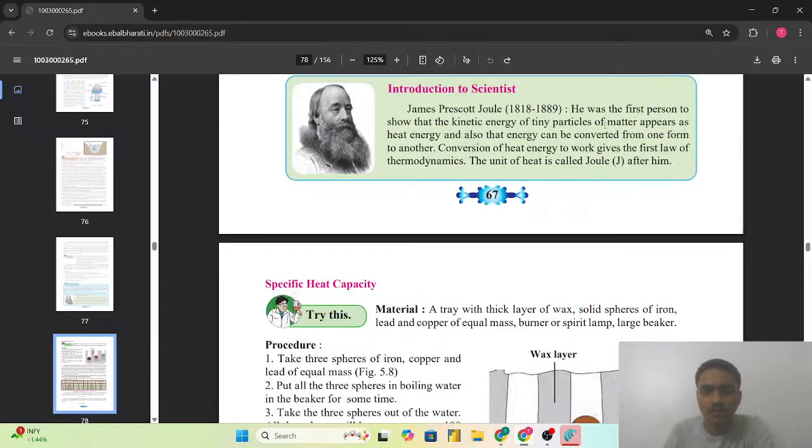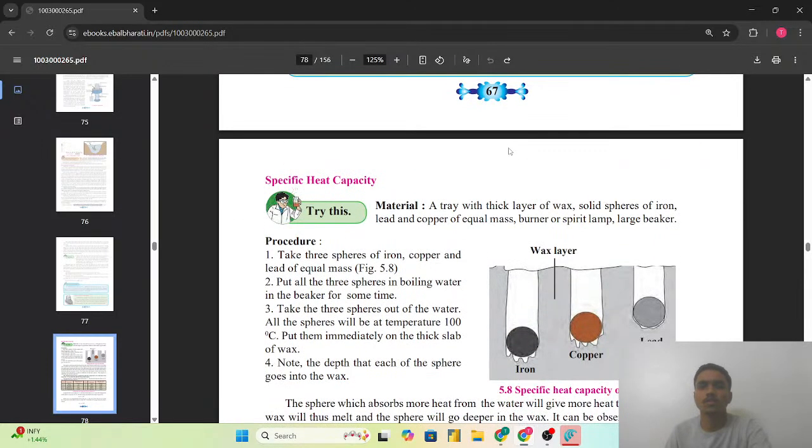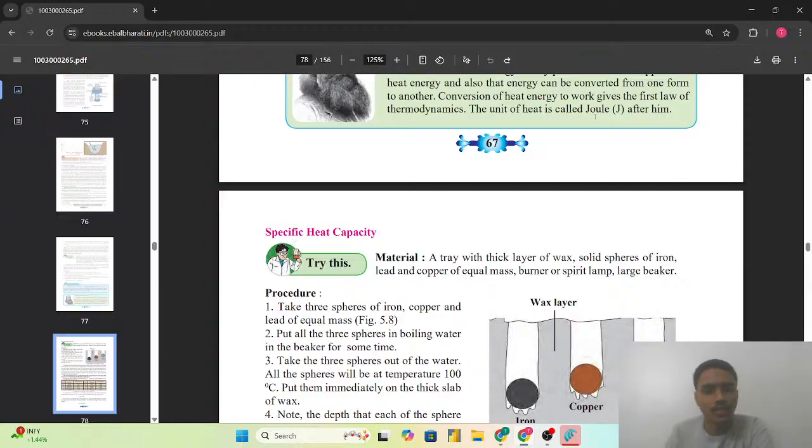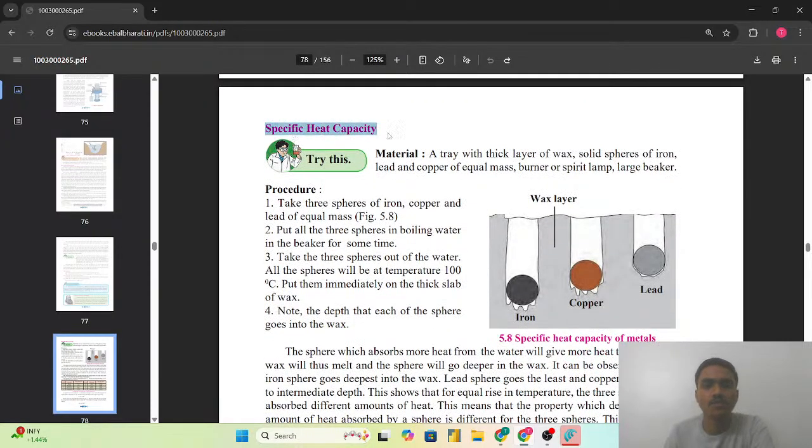and that is why this is the first law of thermodynamics, that is conversion of the heat energy to the work. The unit of the heat is called joule after him. आगे हमें टॉपिक है स्पेसिफिक हीट कैपेसिटी.